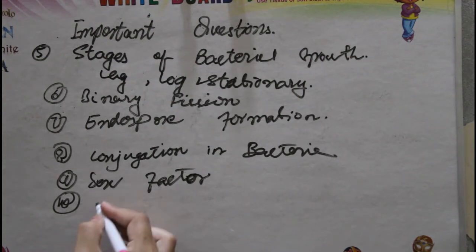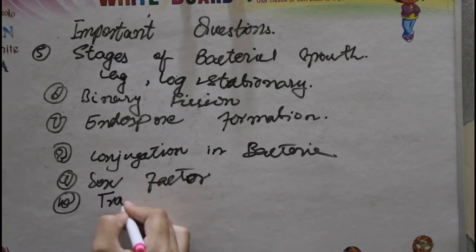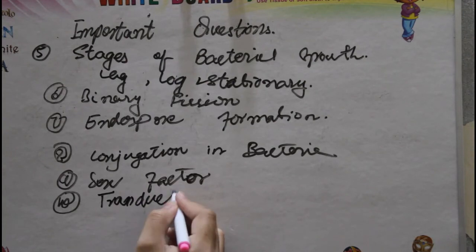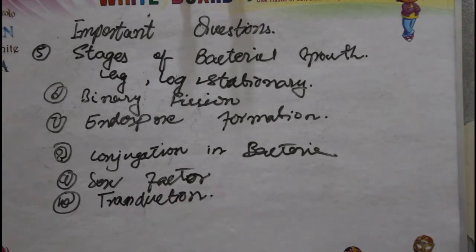Question number 10 is define transduction. Just the definition of transduction. Transduction is a process in which genetic material is transferred from one bacterium to another bacterium with the help of a third party, which is usually a bacteriophage. So this is the exact definition of transduction.